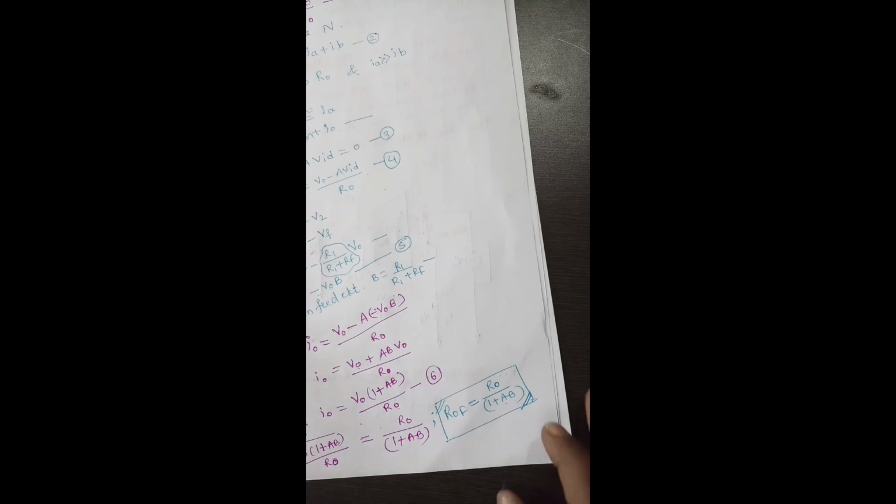In today's lecture we have seen input resistance and output resistance for the operational amplifier with negative feedback, the voltage series feedback amplifier. In the previous lecture we saw the voltage gain for the non-inverting amplifier with feedback, AF equal to 1 plus RF by R1, or in terms of open loop gain A and feedback network gain B, AF equal to A divided by 1 plus AB.